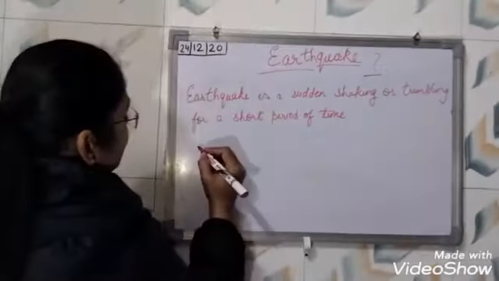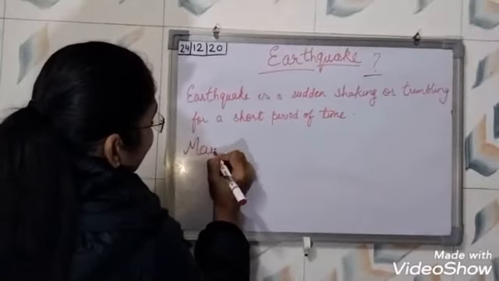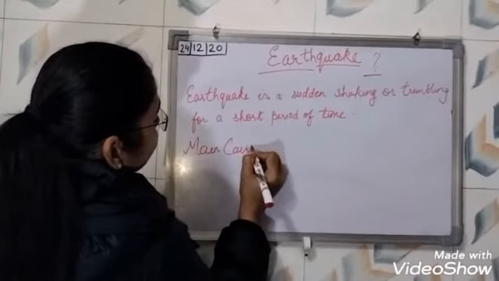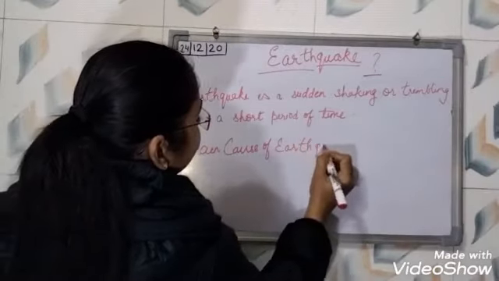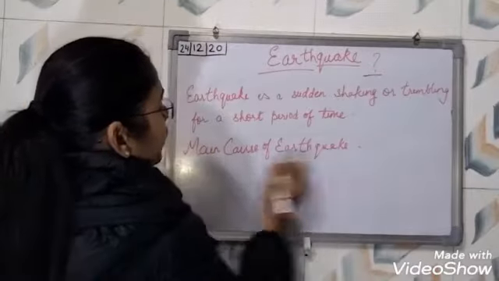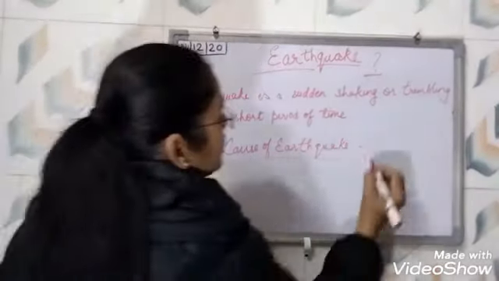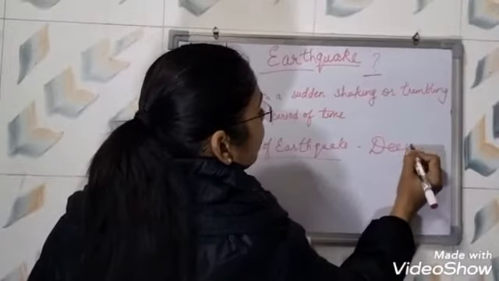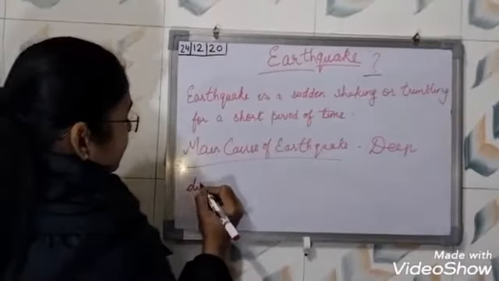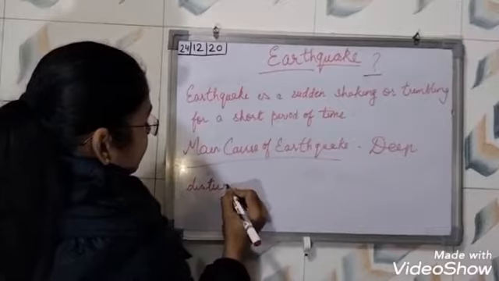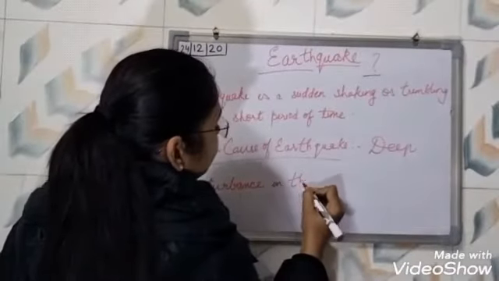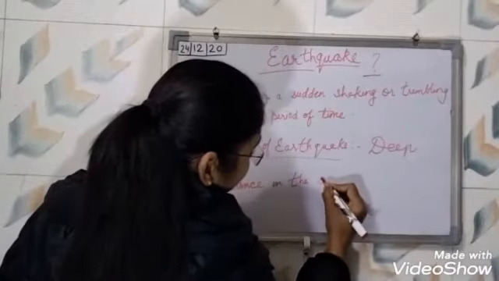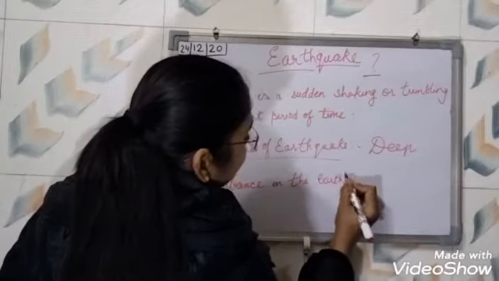So the main cause of earthquake is the deep disturbance in the Earth's crust.